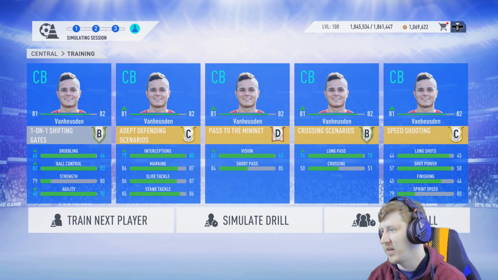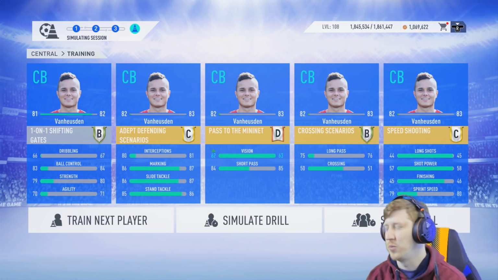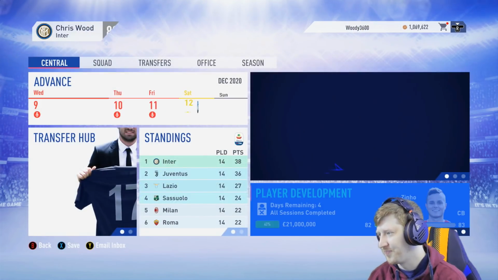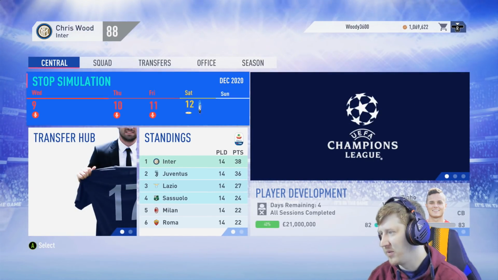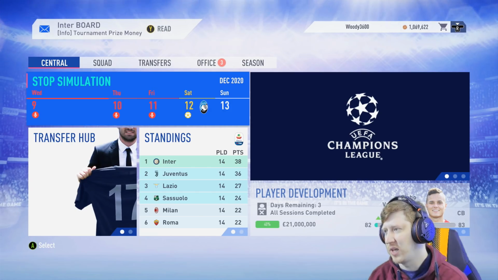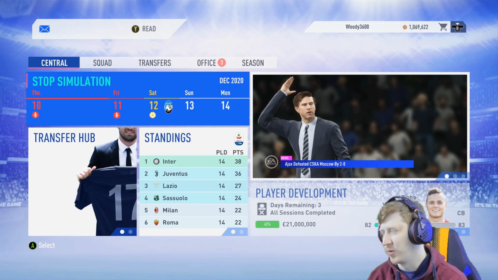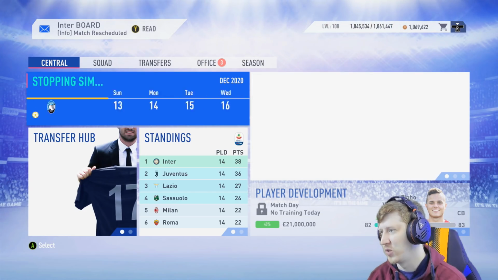Van Oisen's going to go up to 82 rated here with yet more training. Might influence your decision with regards where to spend the money, the fact that he's continuing to grow and grow well. It's Atalanta up next. I don't know whether our final group stage games are going to be played a week before the second half of the final group stage games, whether everything's played in this 1 week.